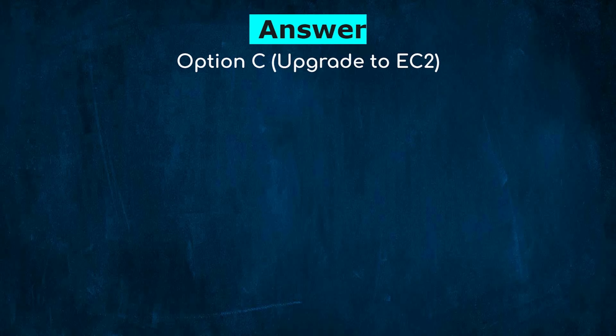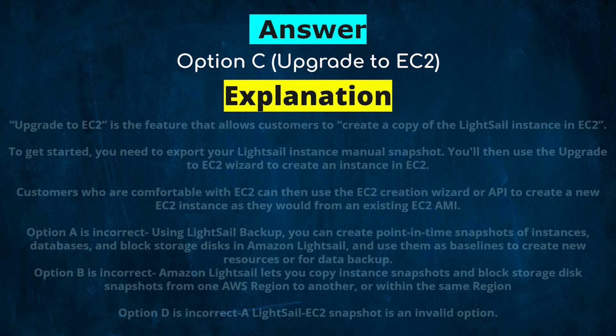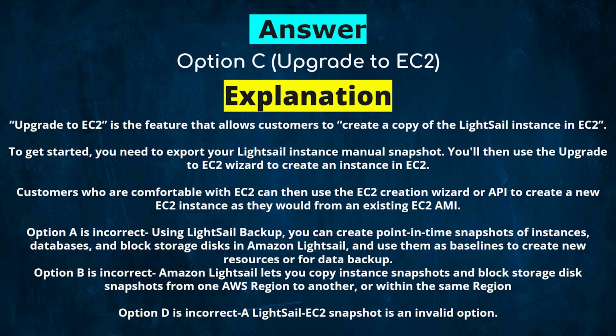Upgrade to EC2. Explanation. Upgrade to EC2 is the feature that allows customers to create a copy of the Lightsail instance in EC2. To get started, you need to export your Lightsail instance manual snapshot. You will then use the Upgrade to EC2 wizard to create an instance in EC2. Customers who are comfortable with EC2 can then use the EC2 creation wizard or API to create a new EC2 instance as they would from an existing EC2 AMI.